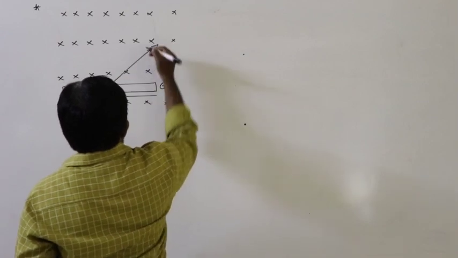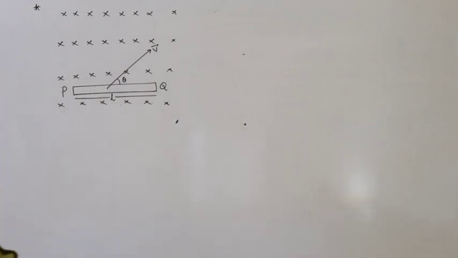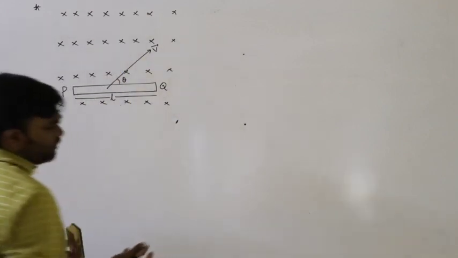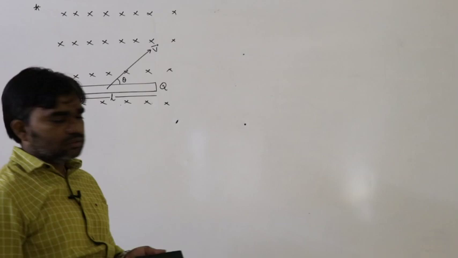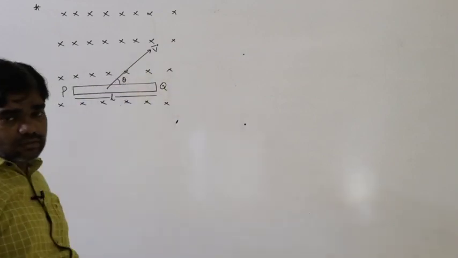This is velocity V bar and this is theta. Of course, if it moves with velocity V directly we can write BLV, no doubt about that. But it travels with velocity V at an angle theta to the horizontal.